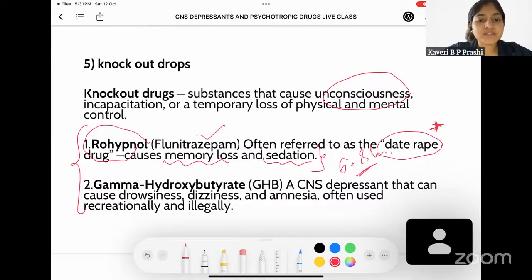Coming to the next one, it is called GHB, the full form being gamma hydroxybutyrate. It is also a CNS depressant that can cause drowsiness, dizziness, and amnesia. That is, along with it making you feel drowsy, you're also going to have amnesia. That is, you do not remember the incident.